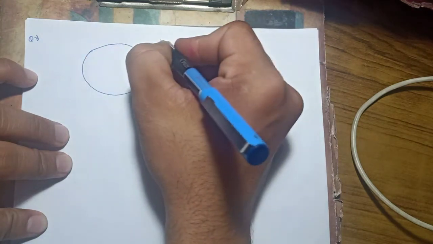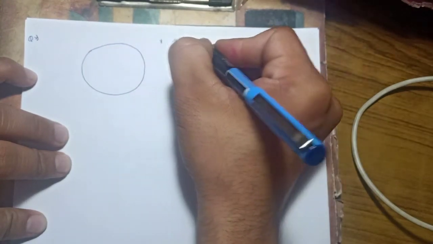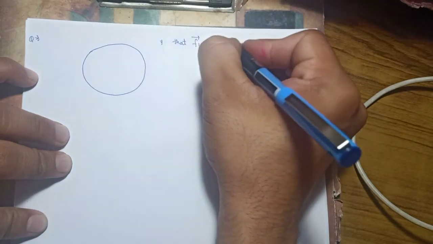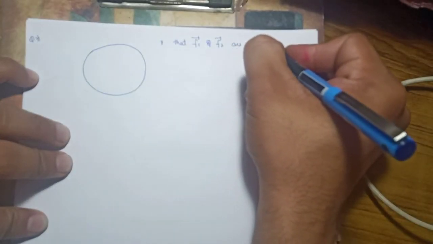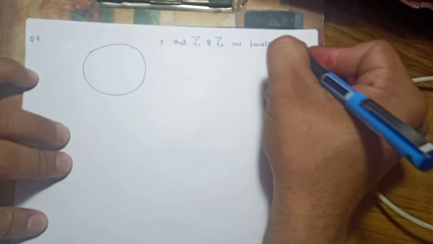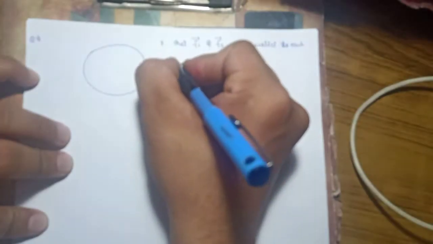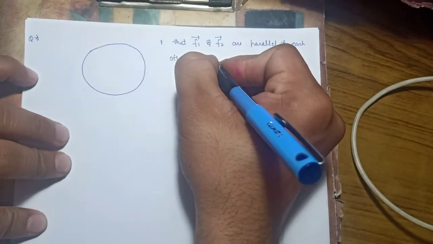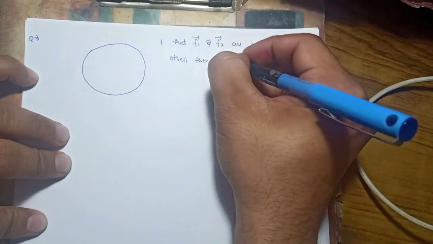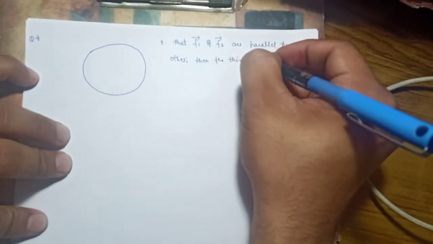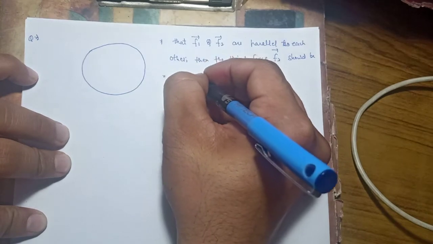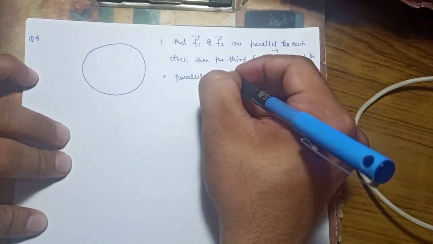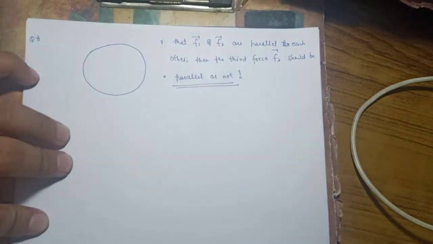And they have provided us that F1 and F2 are parallel to each other. They are parallel to each other. Then the third force F3 should be parallel or not. This is what they have asked, okay.